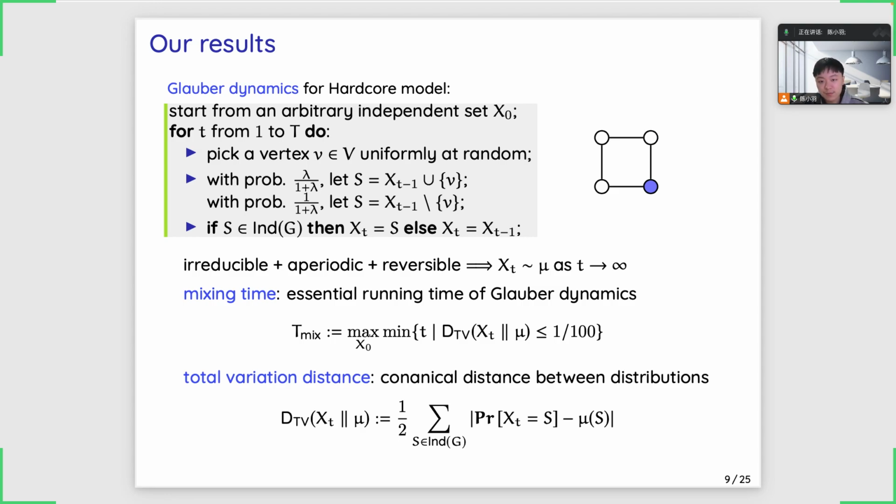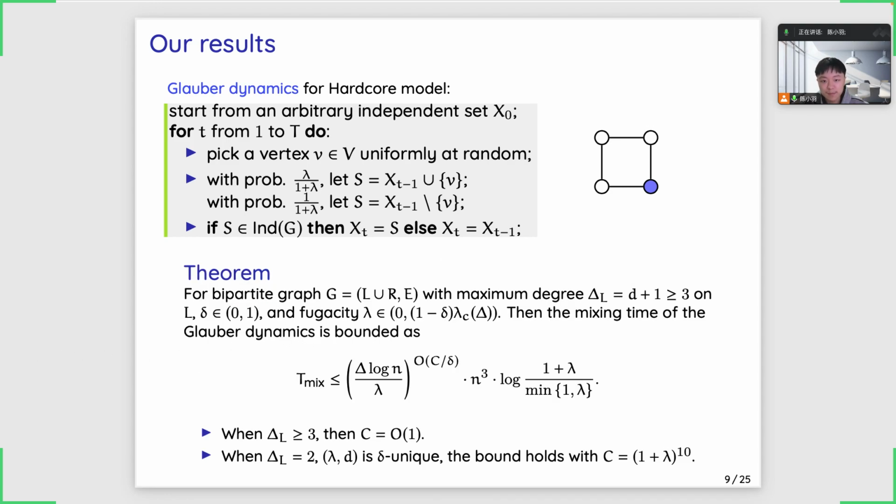The Glauber dynamics will eventually converge to the Gibbs distribution. The mixing time of a Markov chain is the first time that it achieves a certain error bound. Here, the error is measured by the standard total variation distance. For the bipartite hardcore model, our mixing time bound has a similar form as the running time of the algorithm on the previous page, but it has an extra factor of n squared.